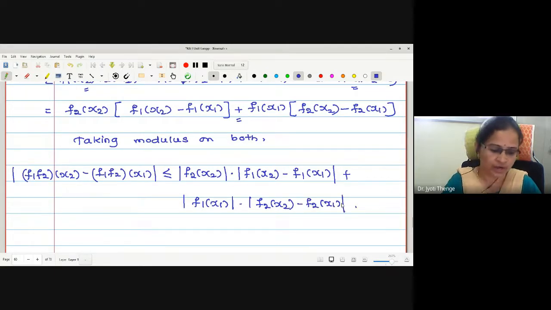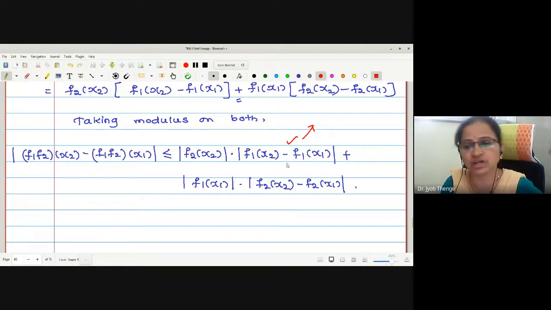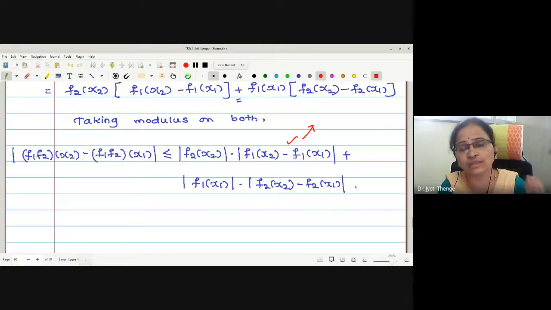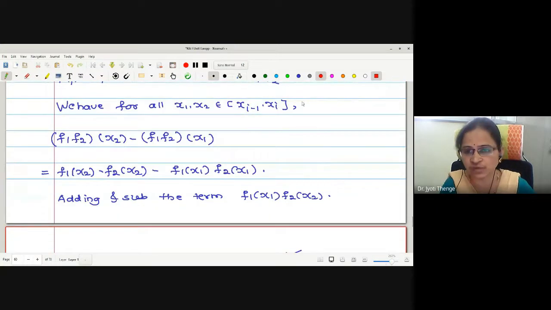And for how many terms can you write this? For any x1, x2 in the closed interval, correct? No. But already we have seen, if we have this kind of a set, what is the supremum by the previous lemma? For the function f1, in the ith subinterval we were discussing, not in the whole interval, right? x1, x2 we have taken from which interval?